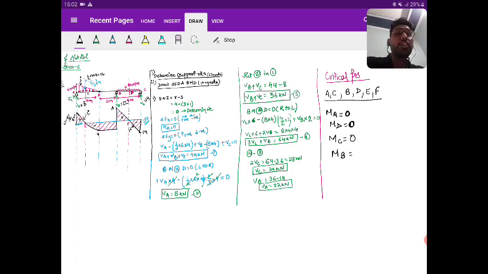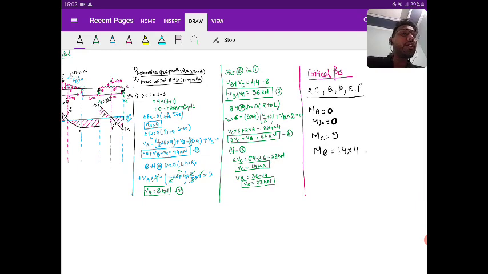Let us move right to left. So if you move right to left, anti-clockwise positive, clockwise negative. So what are we going to write? 14 into 4. This is anti-clockwise moment. Minus 8 into 4 is the total load, and the lever arm is 2. So it is 56 minus 64. That is minus 8 kilonewton meter. What is the bending moment?